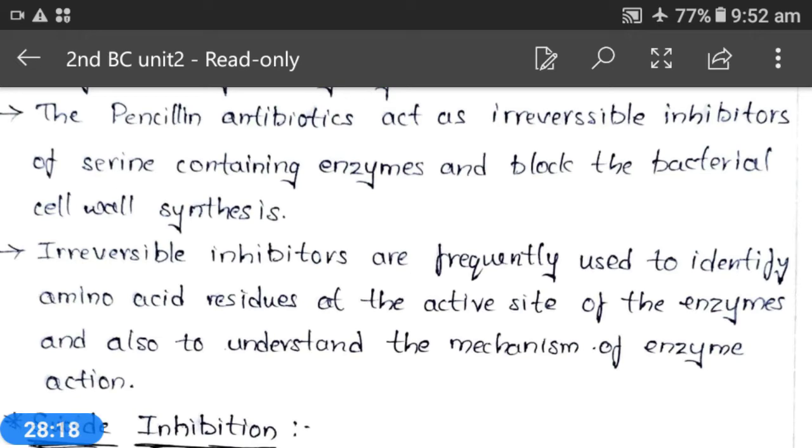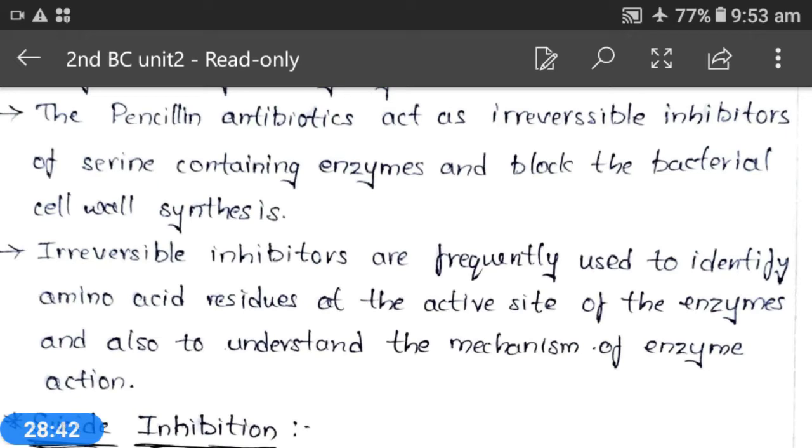That means the original, normal inhibitor is converted into a more potent, stronger inhibitor by the same enzyme.